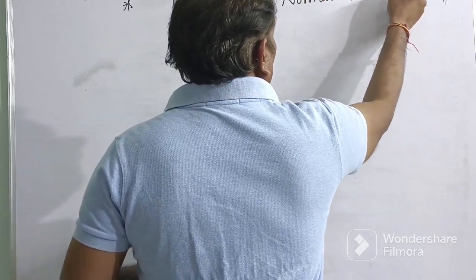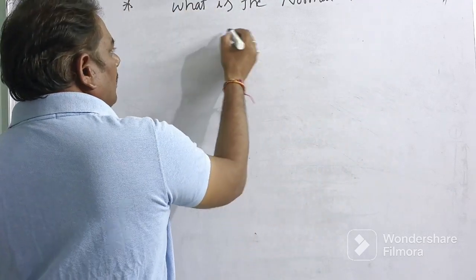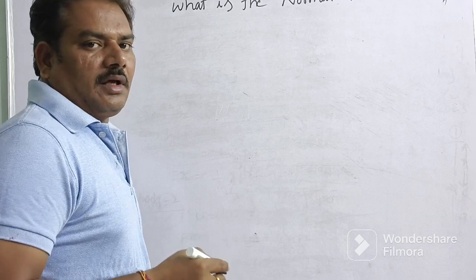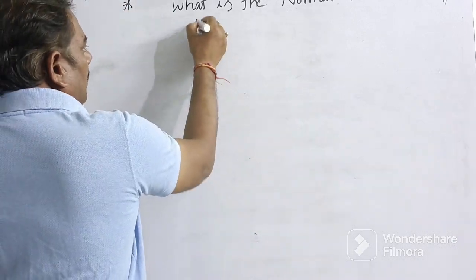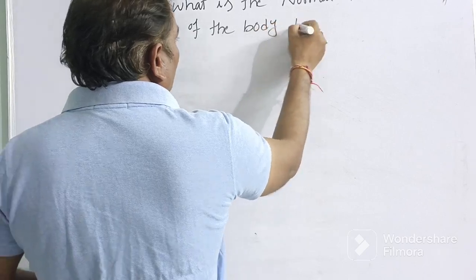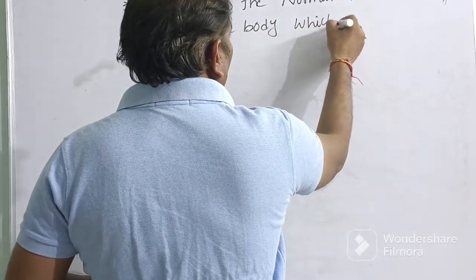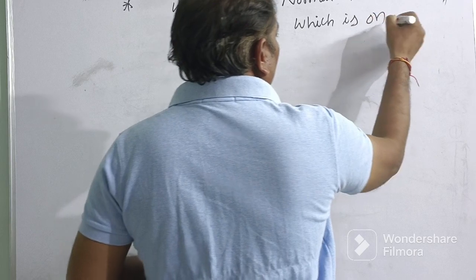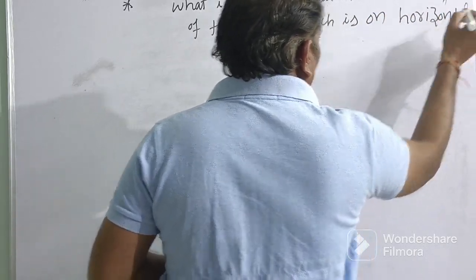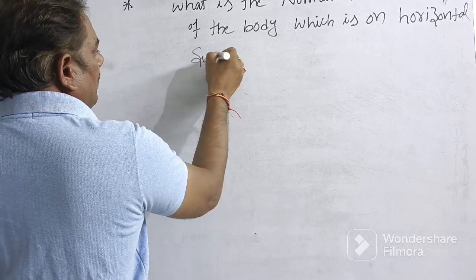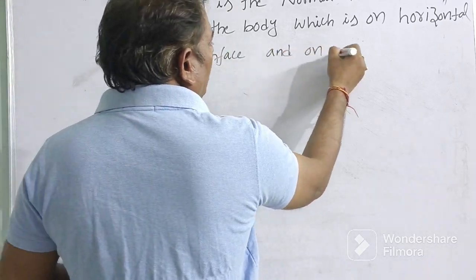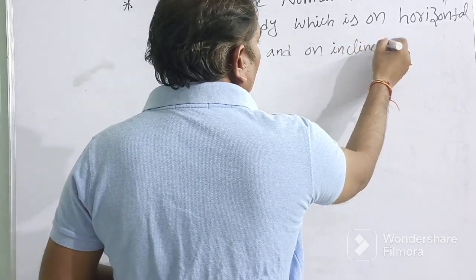What is the normal reaction? Normal reaction means N. What is the normal reaction of a body on a horizontal surface and on an inclined surface?